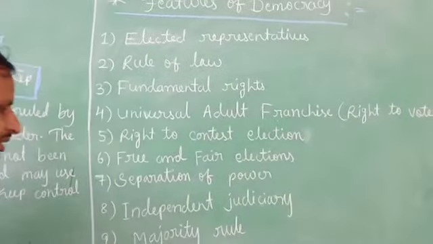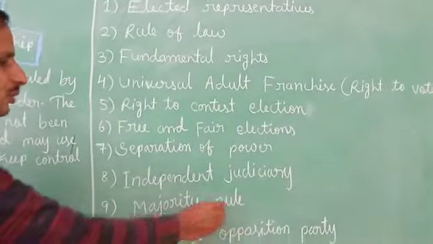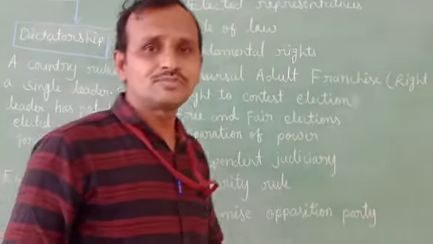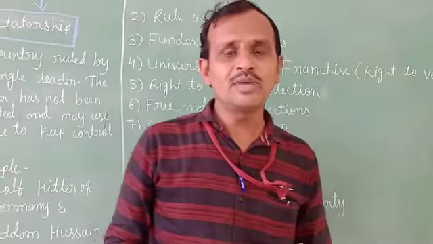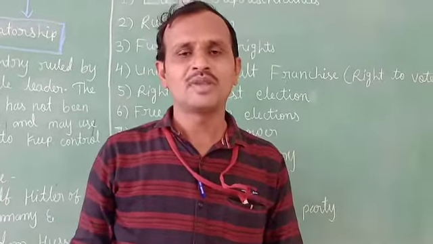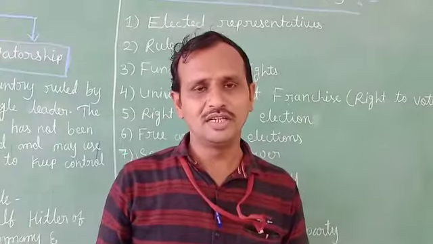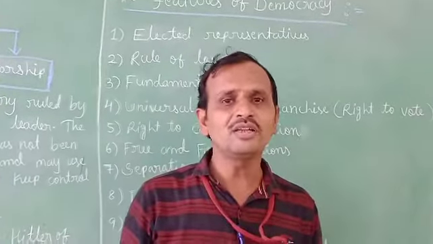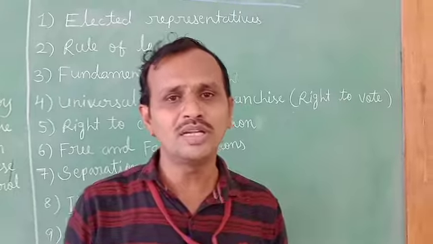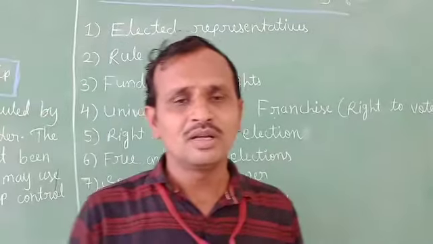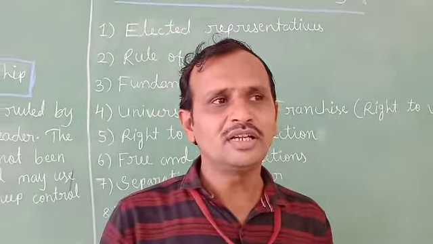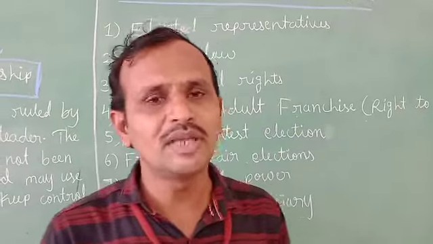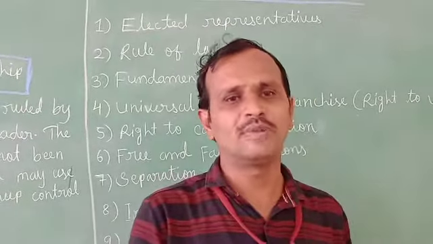And next is majority rule. Majority rule means the ruling party. In a democracy, the government is formed by a party or coalition parties. A coalition means more than two parties make a government. That is a coalition government.